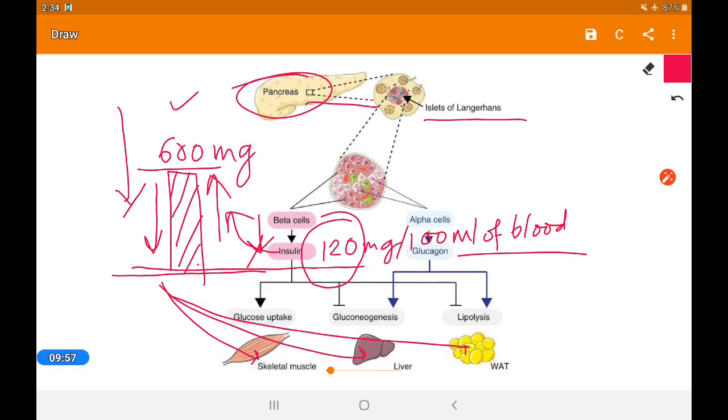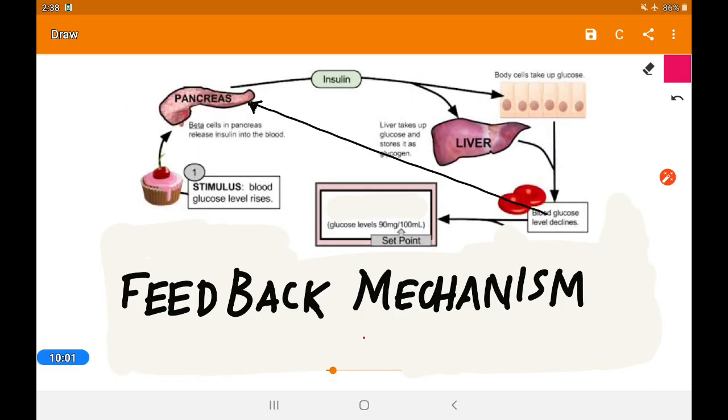Now, the next part that you have to understand is the feedback mechanism. Feedback is a very common mechanism in biology, and here one example is given in your book that we have to understand. So here is one controlled mechanism, how it can be regulated.